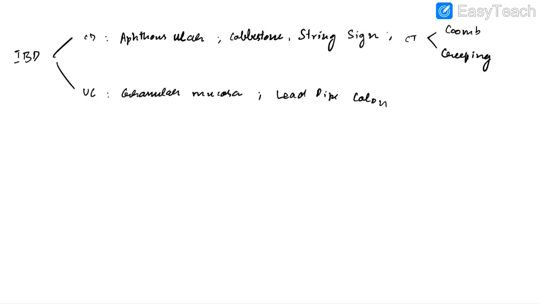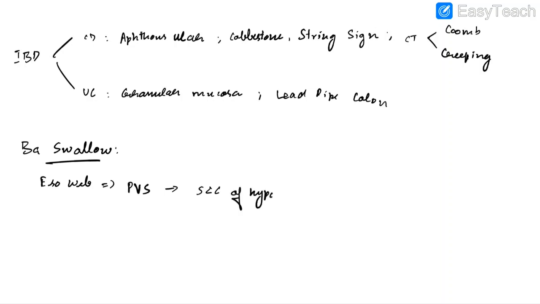Now let us discuss about various findings in barium swallow. It can be used to diagnose esophageal web, which can be seen in a condition called Plummer-Vinson syndrome or Paterson-Brown-Kelly syndrome. This predisposes to squamous cell carcinoma of hypopharynx.